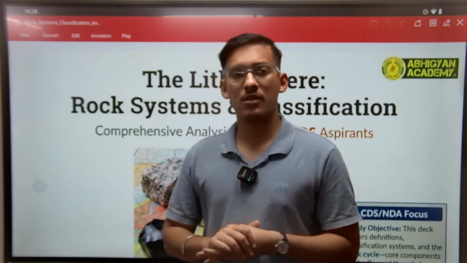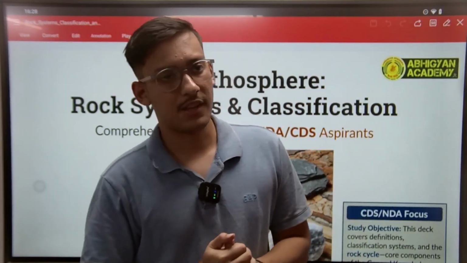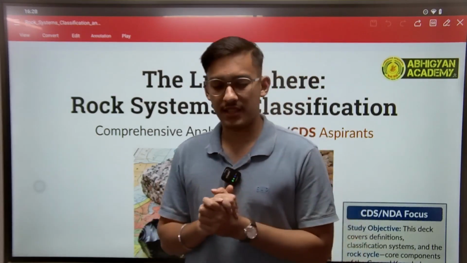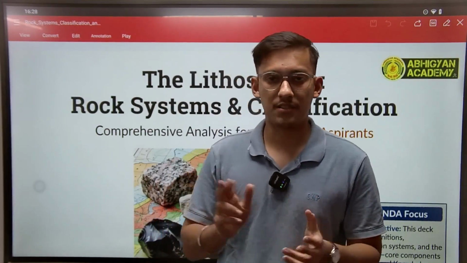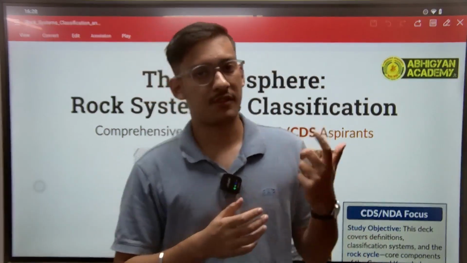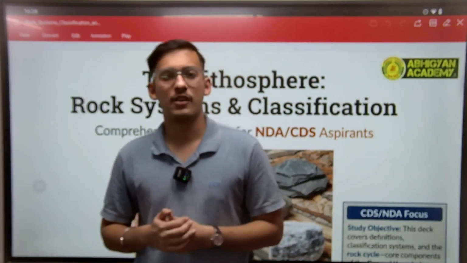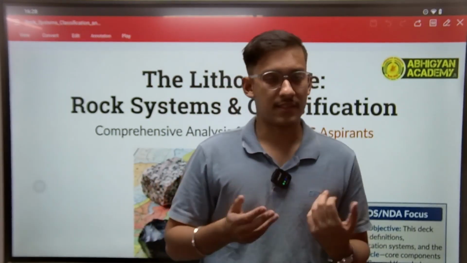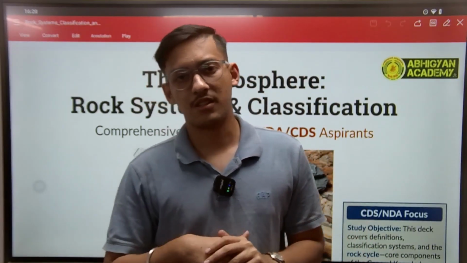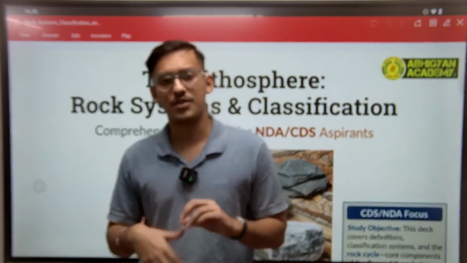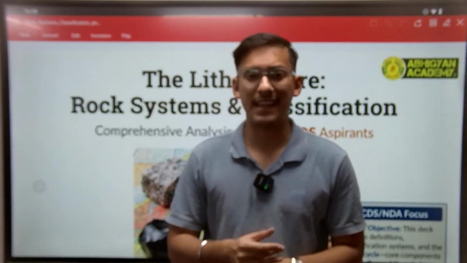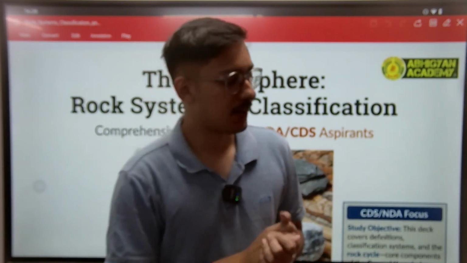For today's class, we will be going on to rocks and their classification. From the perspective of CDS, in geography, we get two parts, right? We have Indian geography, and we have physical geography. In Indian geography, we have already covered topics. As I said before, it's your drainage, your frontier, your boundaries, your borders, your lines, the Himalayas, the plains. All these are part of Indian geography.